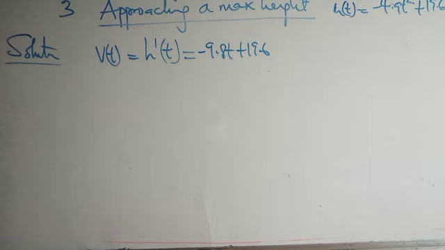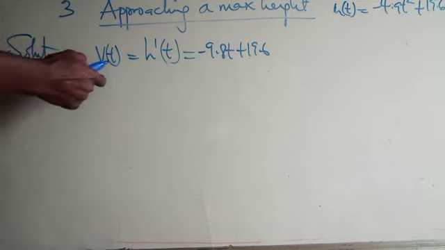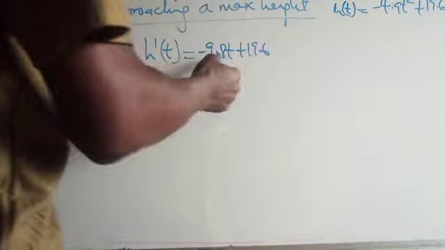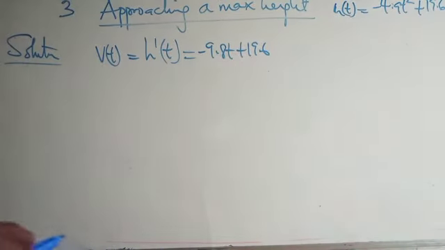I hope you understand. The question says find the height the ball approaches at the top of the flight. We are asked to find the velocity, which is just the derivative of the height. Differentiating this, we have minus 9.8t, then plus 19.6.